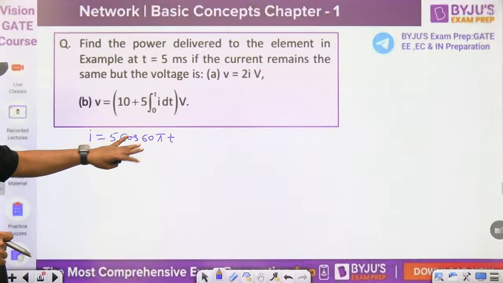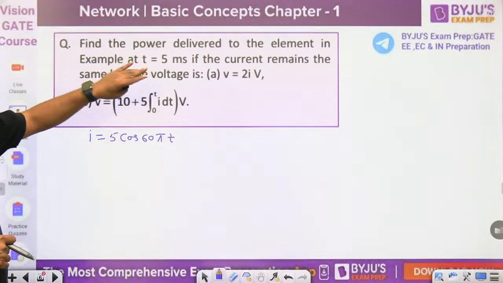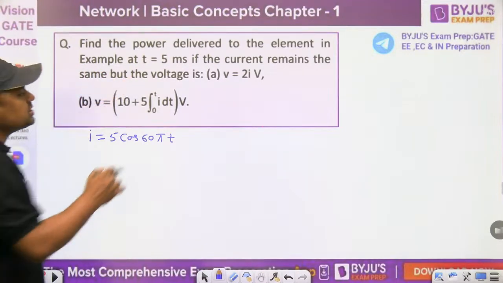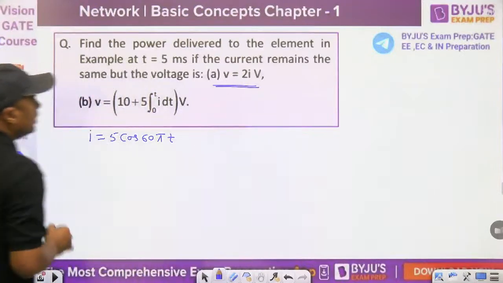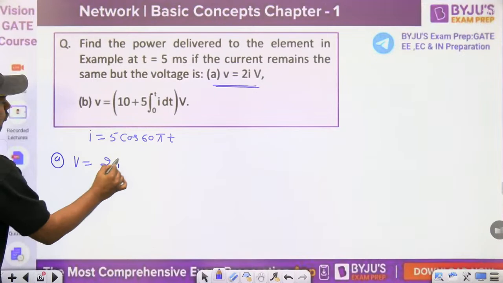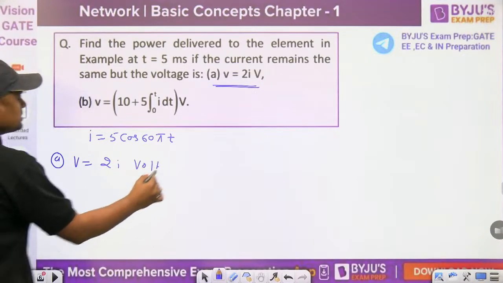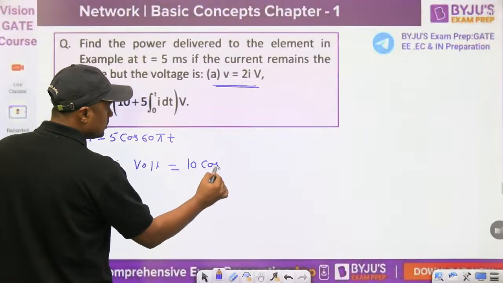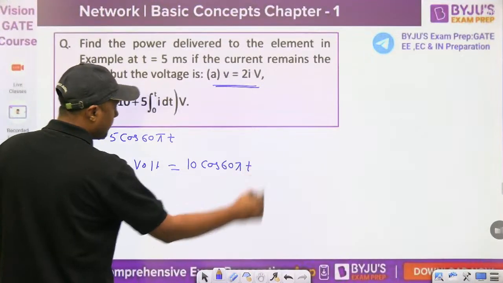Find the power delivered to the element at t equal to 5 millisecond if the current remains the same but the voltage is, first option, V equal to 2I volt. When we multiply, this becomes 10 cos of 60 pi t.